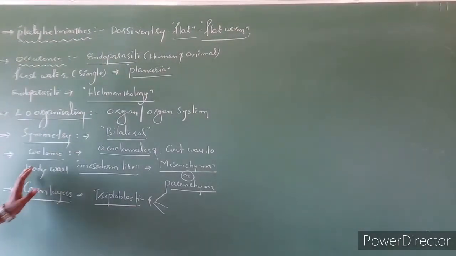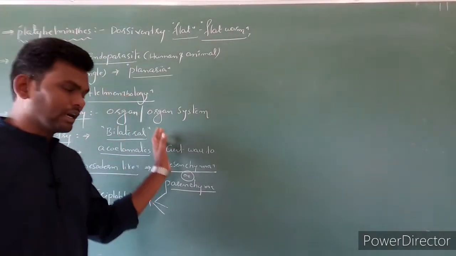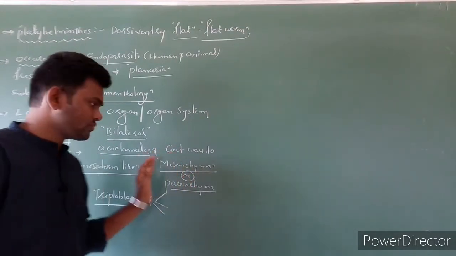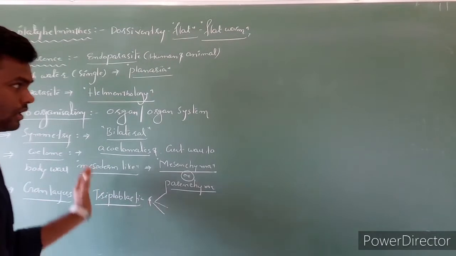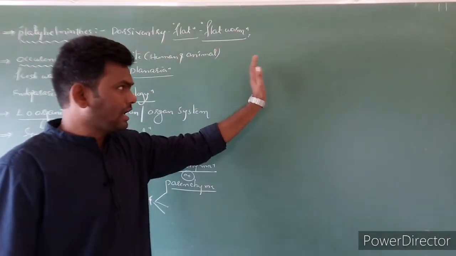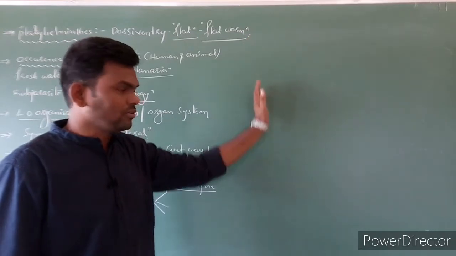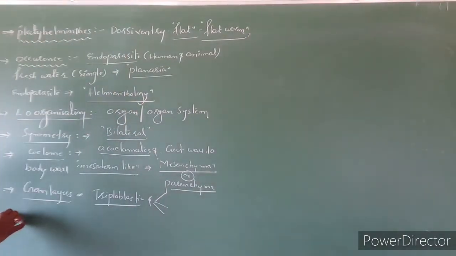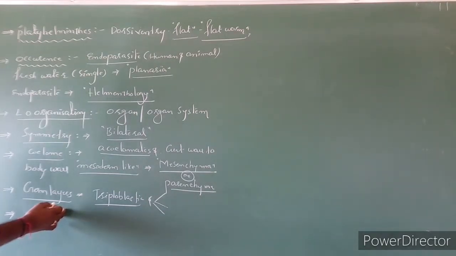So these 4 or 5 characters we have to write for each and every phylum compulsorily. First we have to finish these characters. Next we enter into the class level or organism species level description we are going to write. Clear? Next. Symmetry, coelom, germ layer.